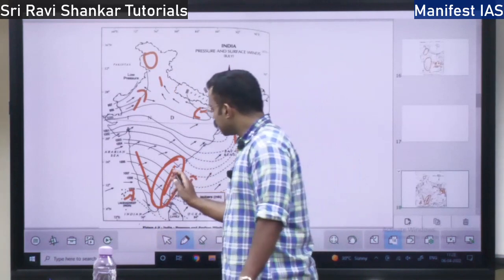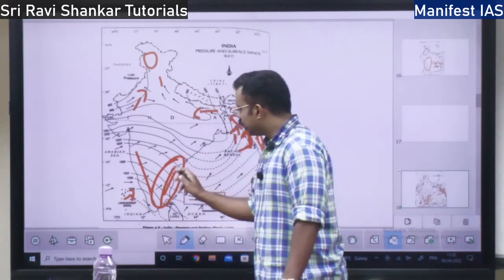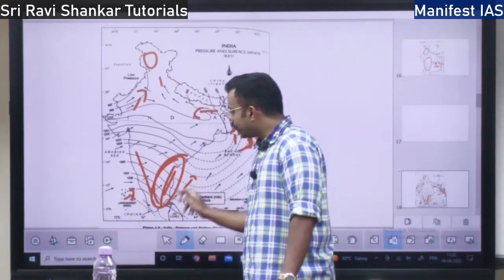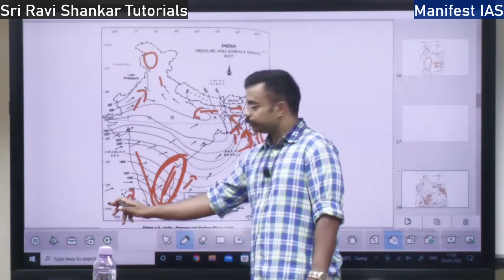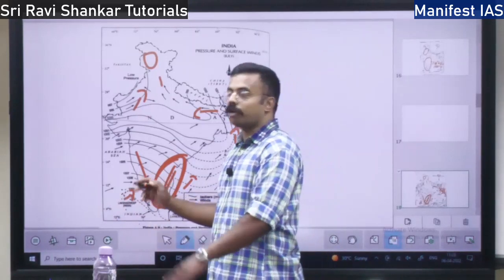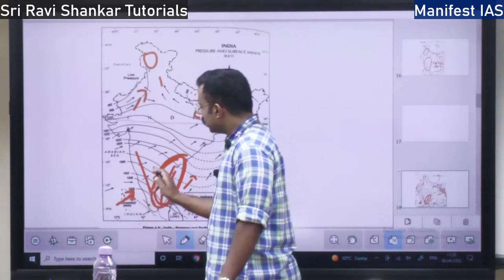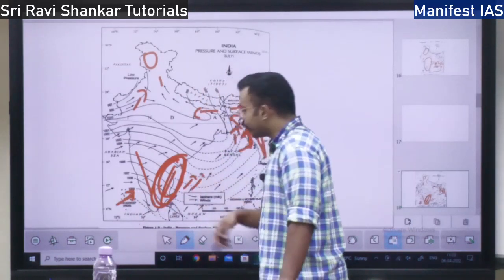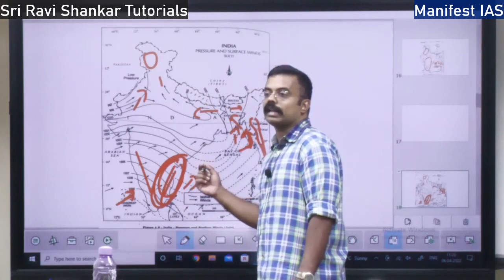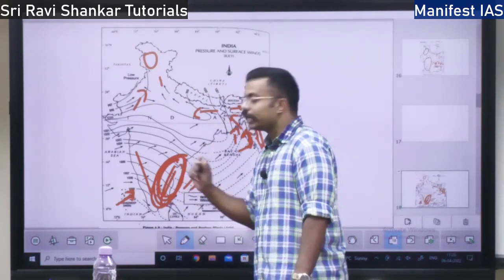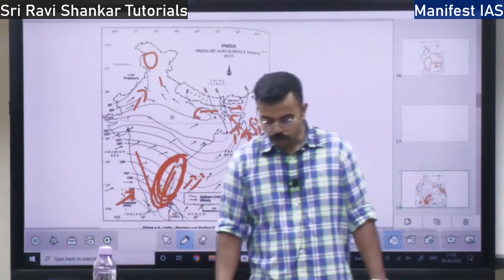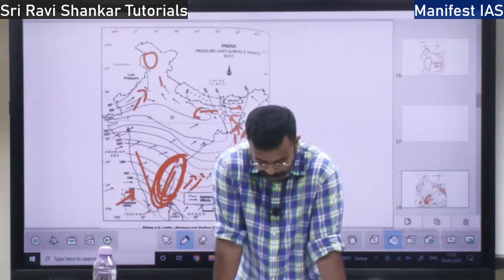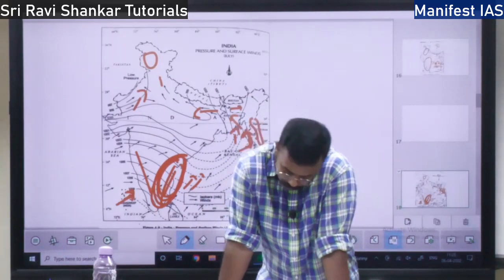So the Tamil Nadu coast lies in the rain shadow area, where there is no rainfall. For the Arabian Sea branch it is in the rain shadow area, and for the Bay of Bengal branch it is lying parallel. That is why there is no rainfall on the Tamil Nadu coast. It remains dry.